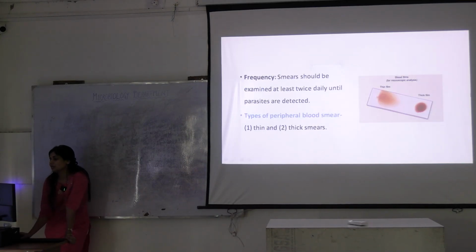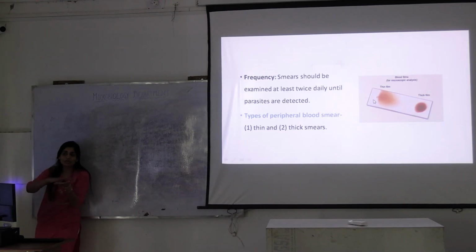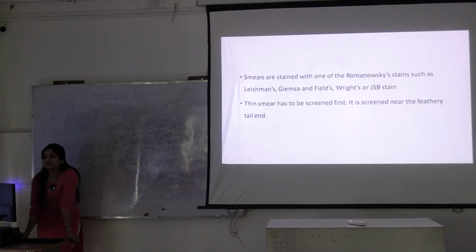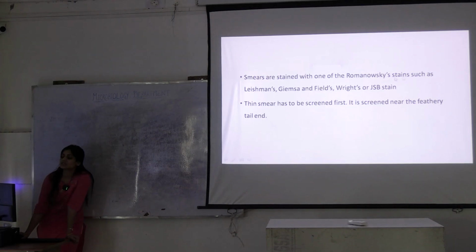See, this is how the thin film and thick film of the blood smear look. This is just the droplet. This was slid over by taking another slide. So you make a feathery film so that you can see distinguished RBCs, right? They are not on top of each other so that you could speciate them. You can see within the RBC. What are the stains we are using? Romanovsky stains such as Leishman, Giemsa, Jaswant Singh Bhattacharya stain, Field's or Wright stains. This will all be taught in pathology properly, okay?